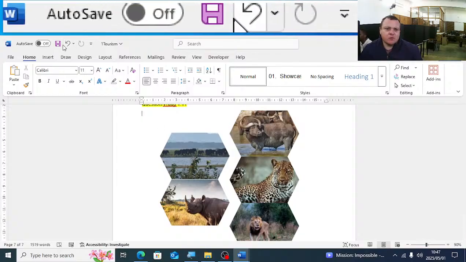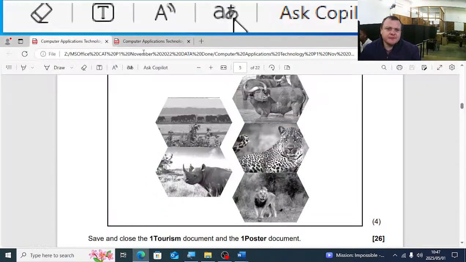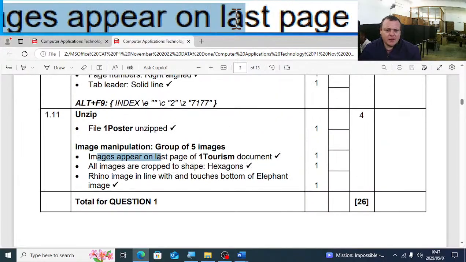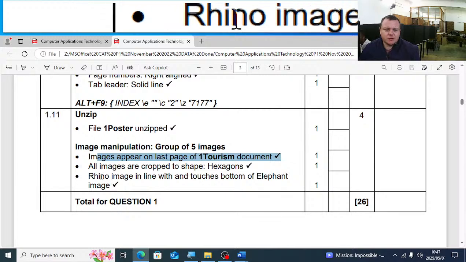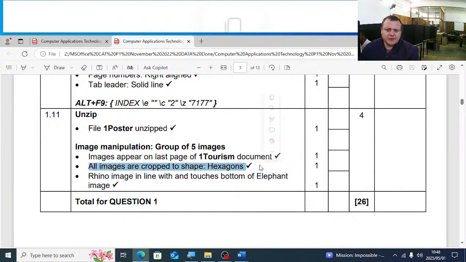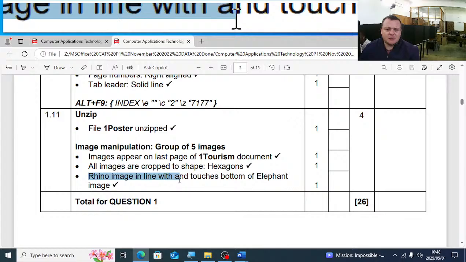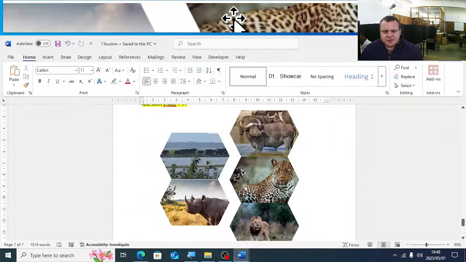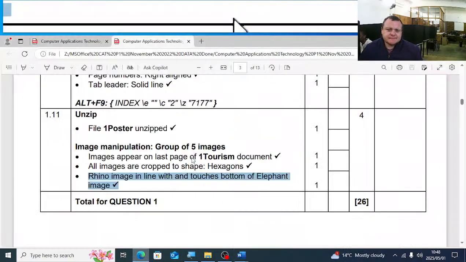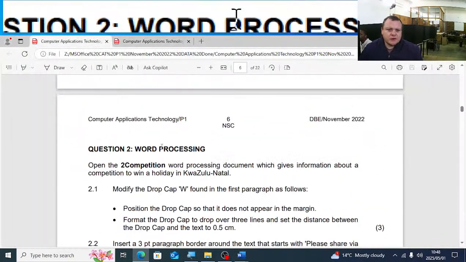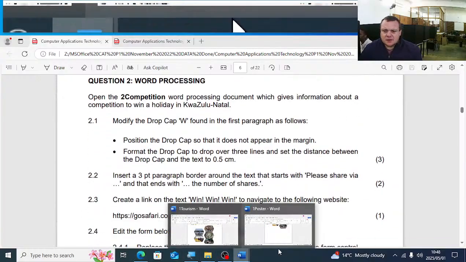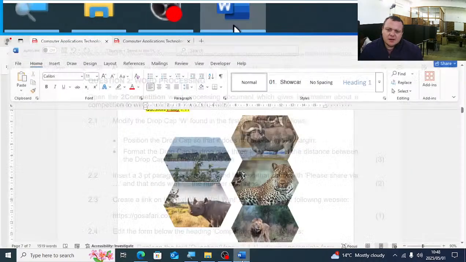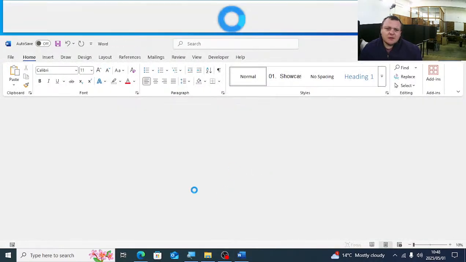Let's just check on the mark allocation on the question paper. 1.11, file unzipped. One image appear on the last page of one tourism document. All the images are cropped to hexagon shapes. Rhino image in line with and touching the bottom of the elephant picture or image. Right, you can save this one. 2.1. You can close both of those ones. Sorry, I did it on the one poster. I did it on both.